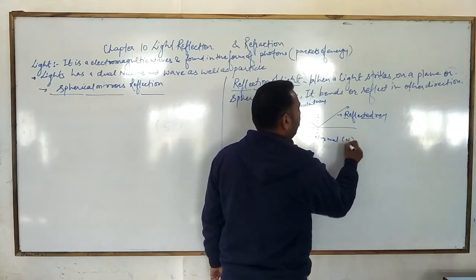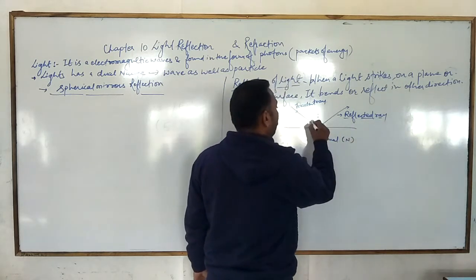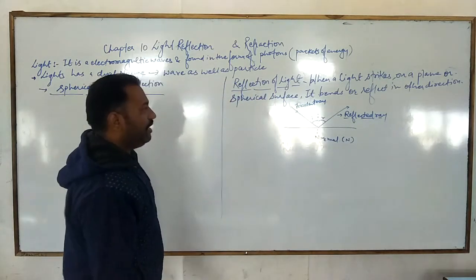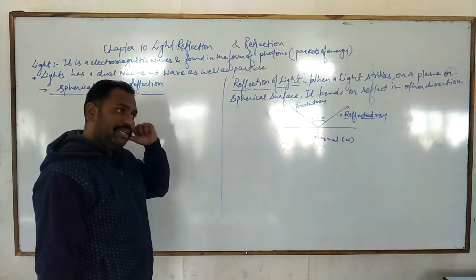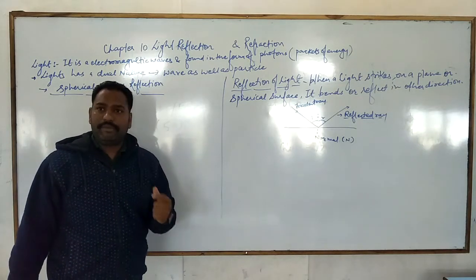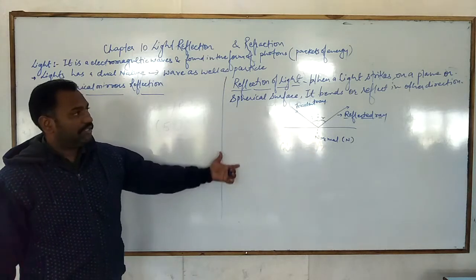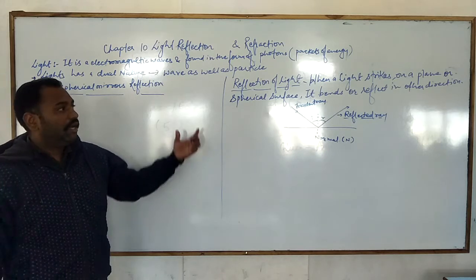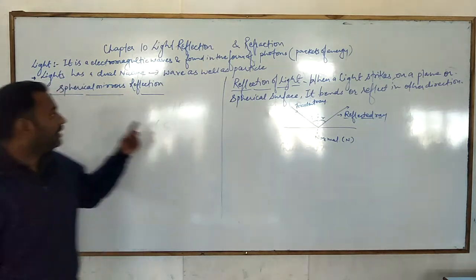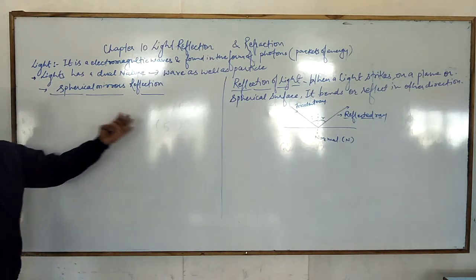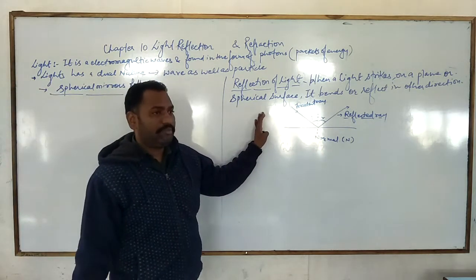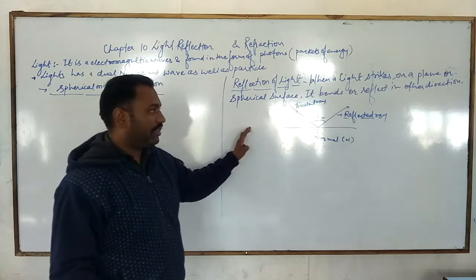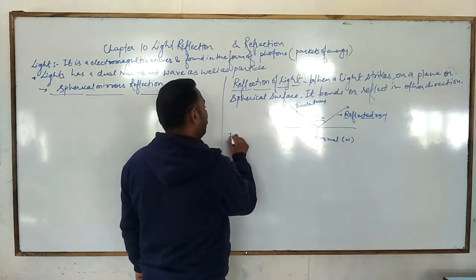This is the reflected ray, and this is angle i, and this is angle r. So we have to write the definition. These are general things you already studied in the 8th or maybe 7th class. Note these things and memorize them, because we will see this incident ray and reflected ray in spherical mirrors also. Here I am talking about plane mirrors and their characteristics. So what is the incident ray?